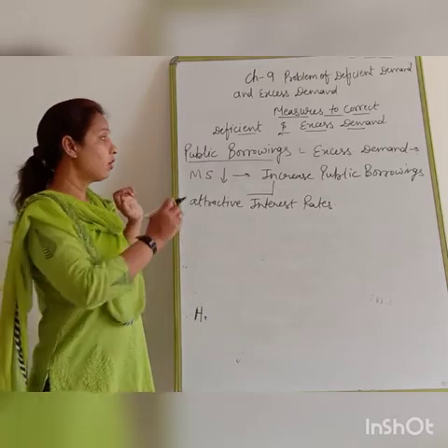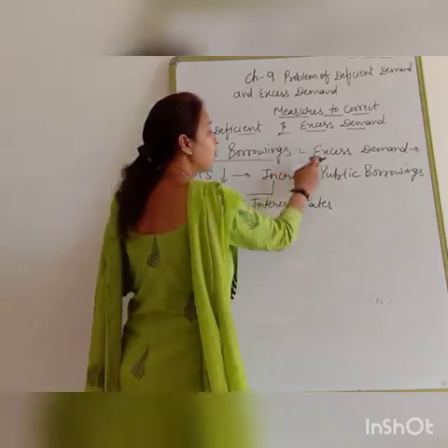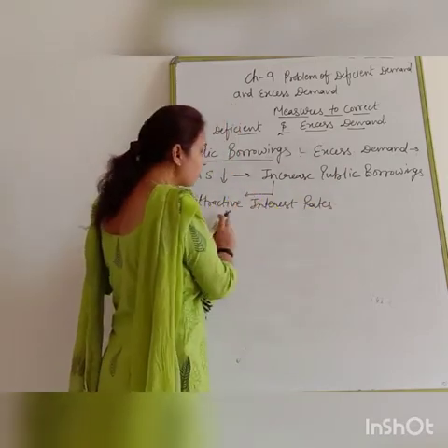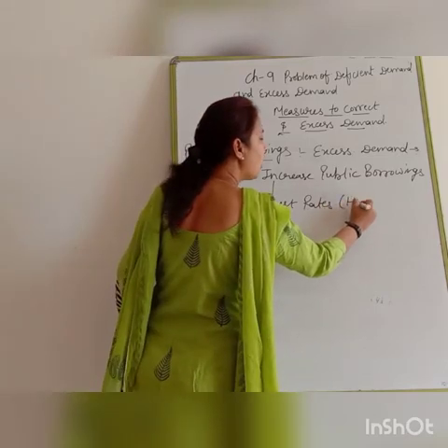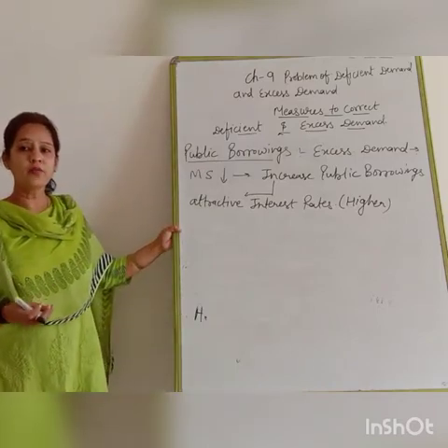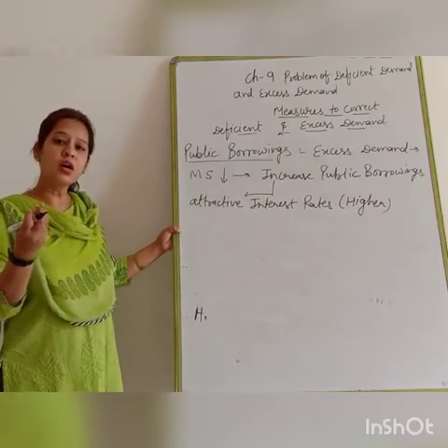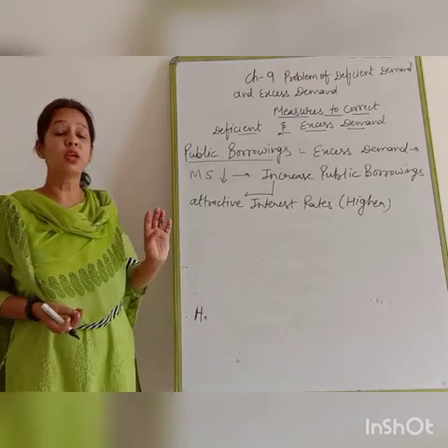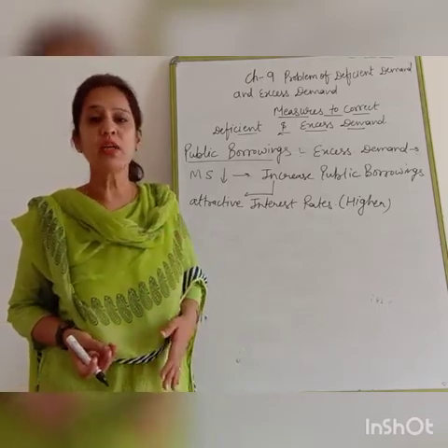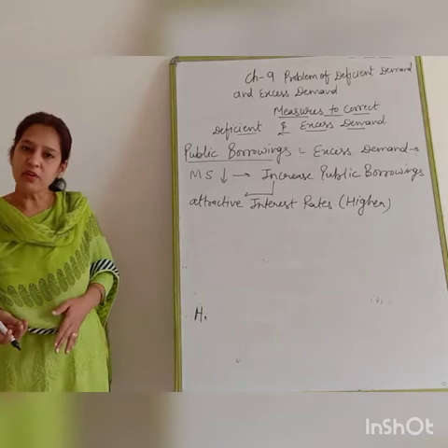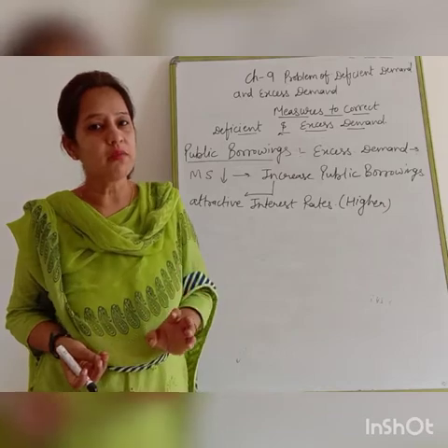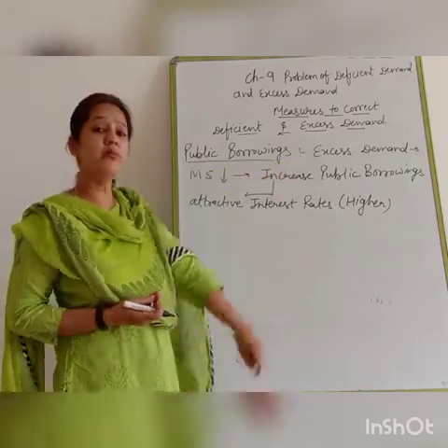Clear? So at the time of excess demand, government is going to increase the public borrowings by giving the public an attractive interest rate, or we can say a higher interest rate, so that we are attracted and we give the borrowings to the government. And when we give the borrowings to the government, our money supply will decrease. Due to the decrease in the money supply of the public, purchasing power will decrease, and due to decreasing purchasing power, definitely our aggregate demand will decrease in the economy and excess demand can be corrected.